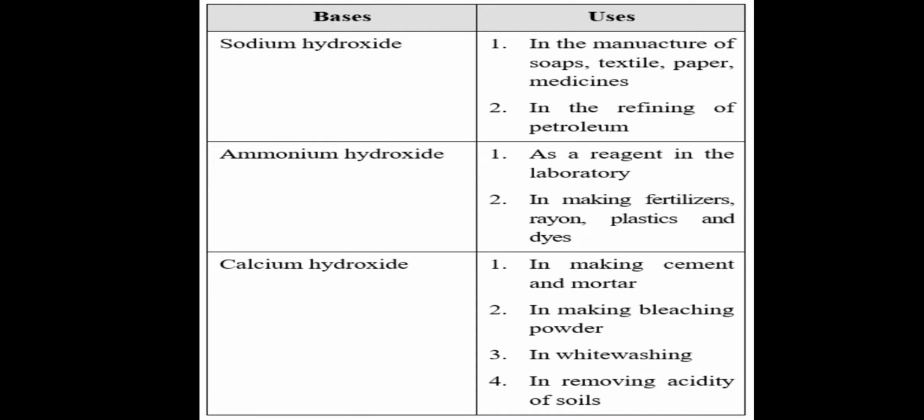Now calcium hydroxide is used in making cement and mortar. It is also used in making bleaching powder. It is used in whitewashing. It is also used in removing acidity of soil. So these are certain uses of these bases.